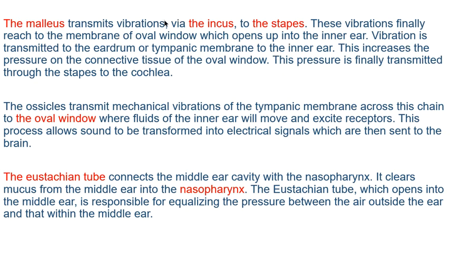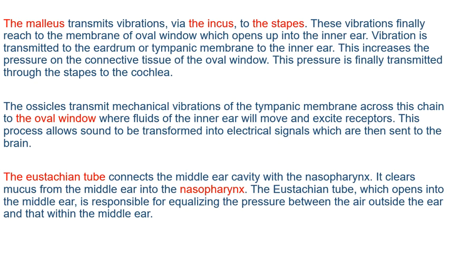Vibration is transmitted from the eardrum or tympanic membrane to the inner ear. This increased pressure on the connective tissues of the oval window is finally transmitted through the stapes to the cochlea. Because there is a lot of pressure on the oval window from the vibrations, this pressure is transmitted straight away through the stapes to the cochlea.